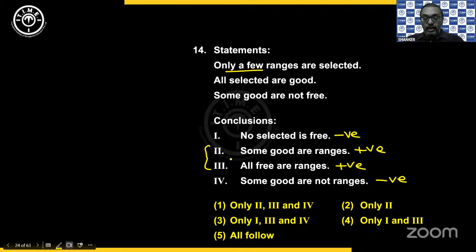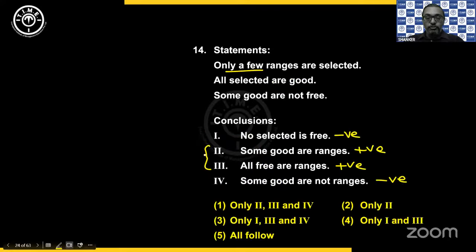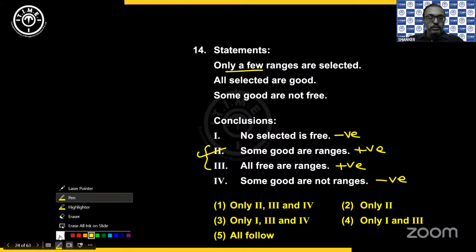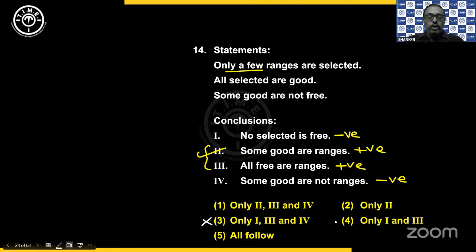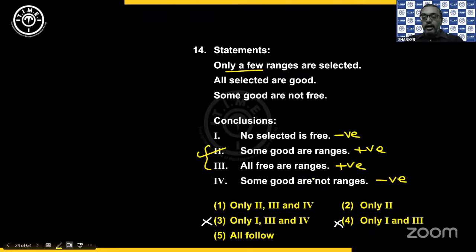Some good are range. Yeah, correct. See, G and R are perfectly overlapping with each other. So definitely 2 works. That means I can rule out third option, fourth option, because 2 is not available there. Then the third one, all free are range.